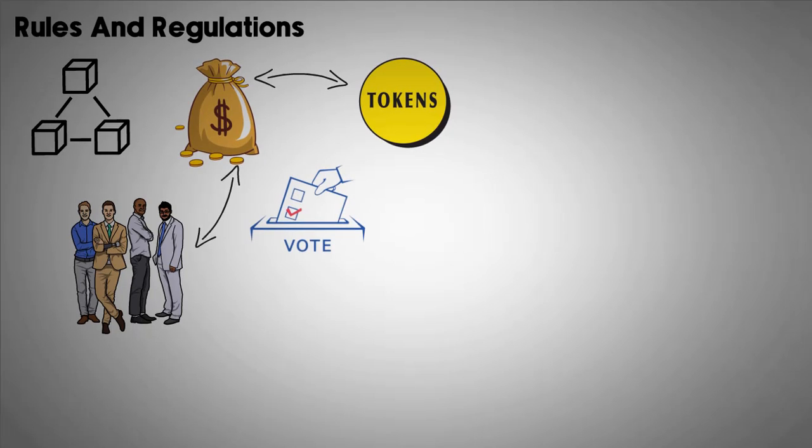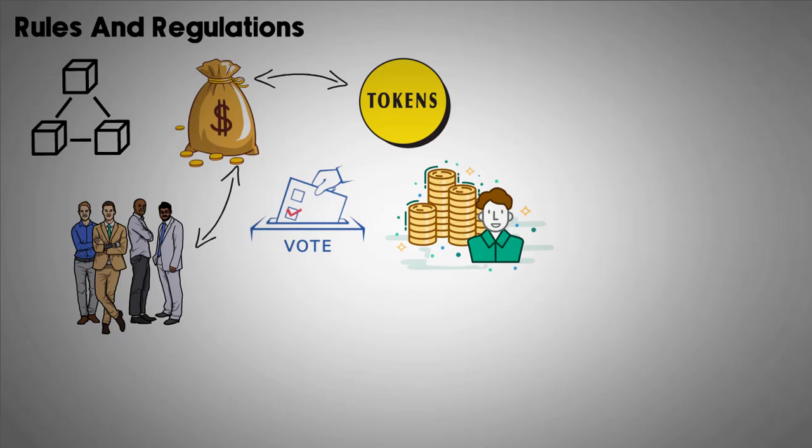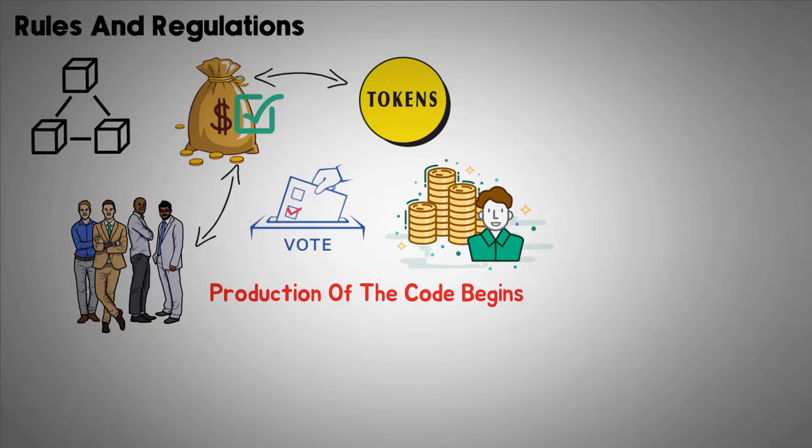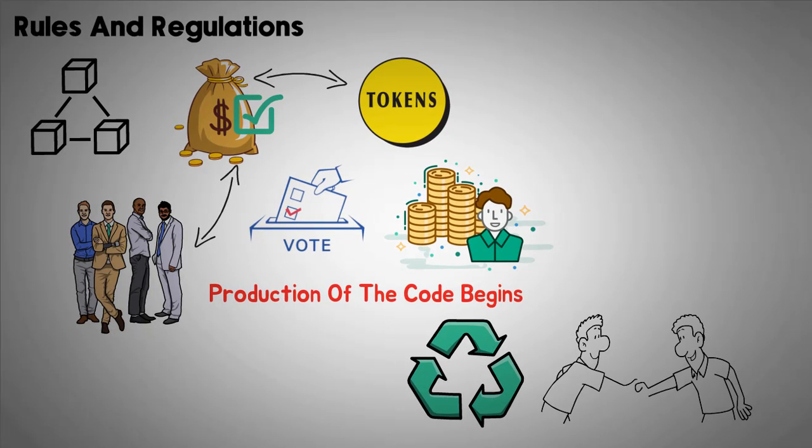This is usually proportional to the size of their holdings. The DAO is ready to deploy as soon as there is enough funding. It is at this point that the production of the code begins. It cannot be changed through any other means at this point, except if a consensus is reached by member voting.